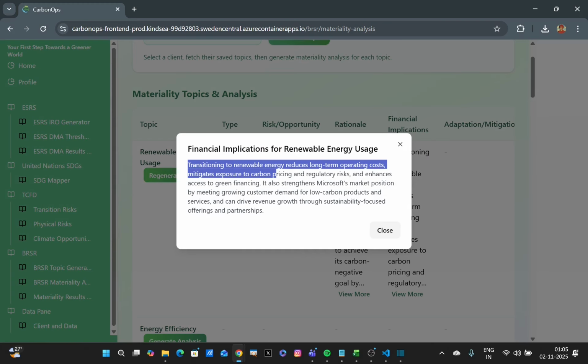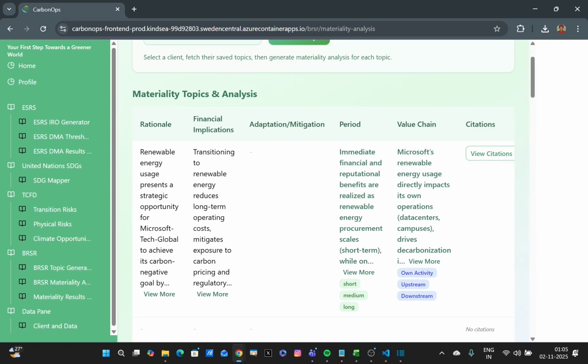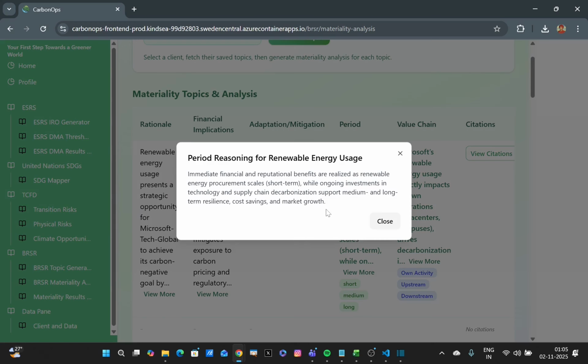Now let's go ahead and take a look at financial implications. So these are the financial implications. It reads, transitioning to renewable energy reduces long-term operating costs, mitigates exposure to carbon pricing and regulatory risks, and enhances access to green financing. Because it's an actual opportunity, there's no adaptation or mitigation strategy, so that's a blank column. Now let's take a look at period. So it's identified as being a short, medium, and long-term opportunity, and same goes for the rationale behind it or the narrative that you could see on your screen.